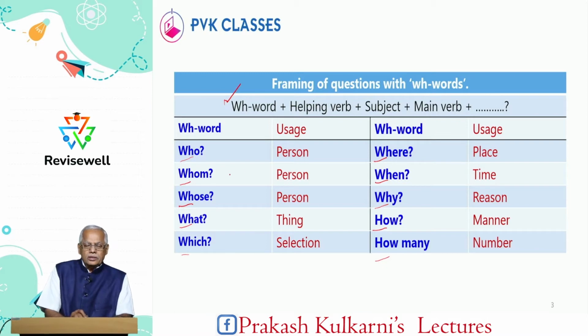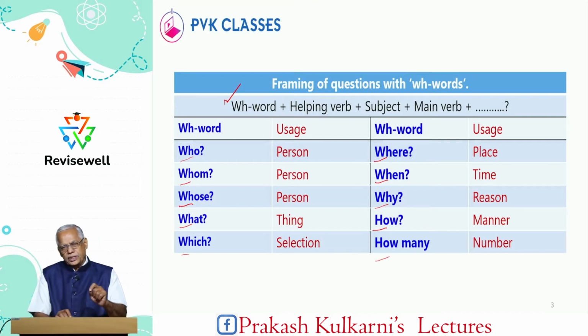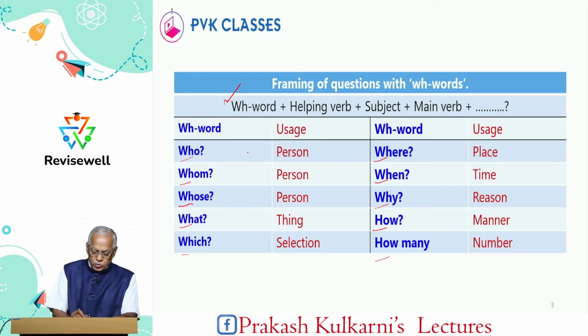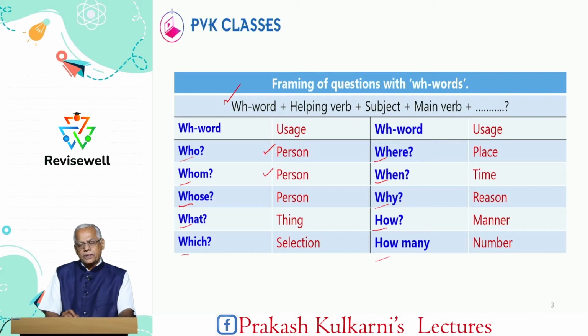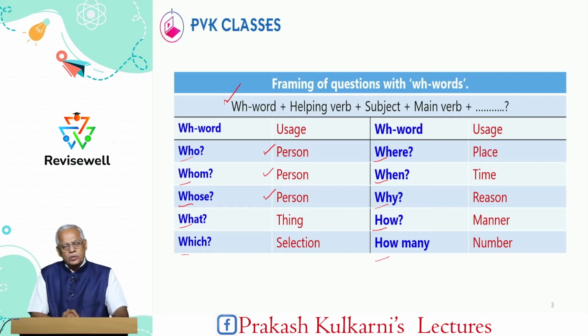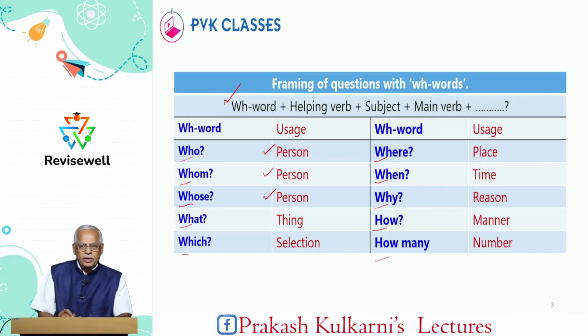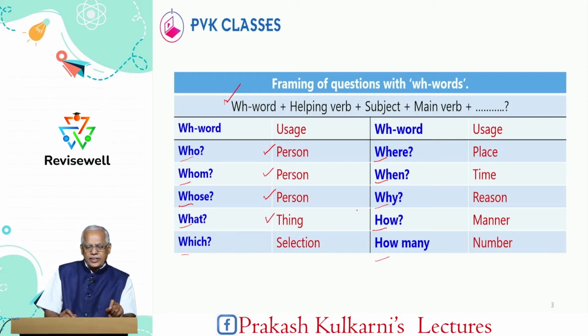Now, try to know in a question which word is underlined. So, who is asked for persons, whom is also asked for persons, and whose indicates ownership or position of an object. What, if an idea or a thing is underlined, we have to use word what.